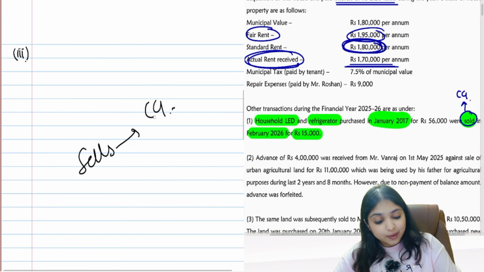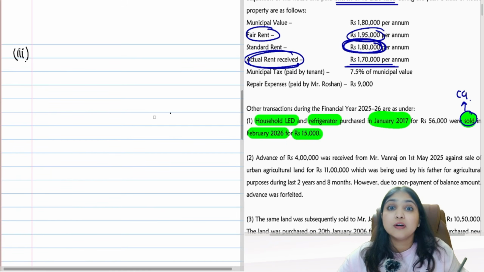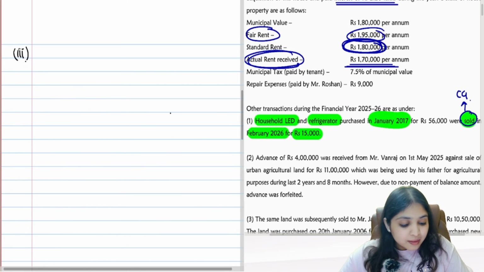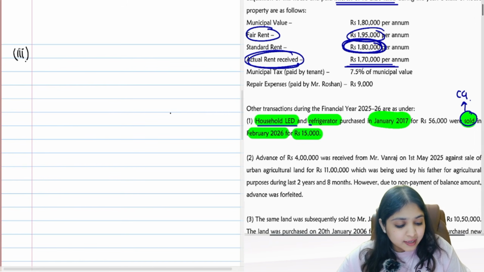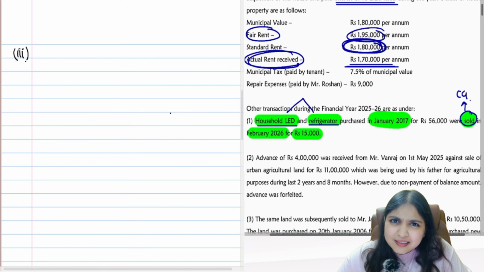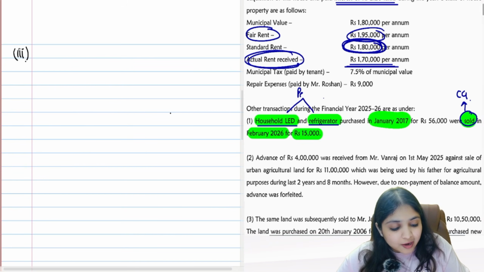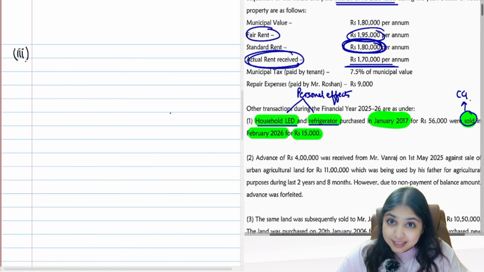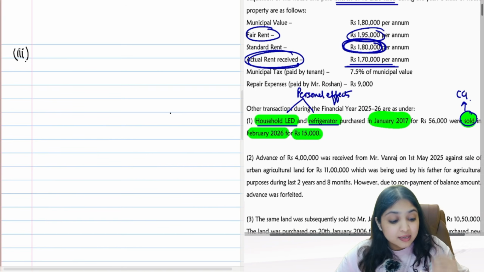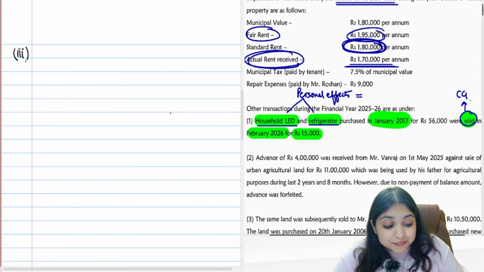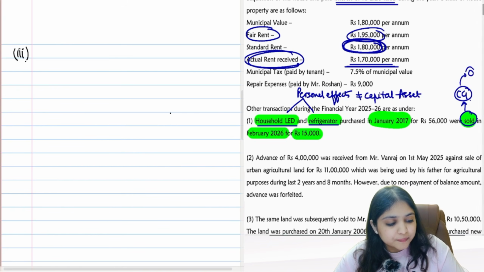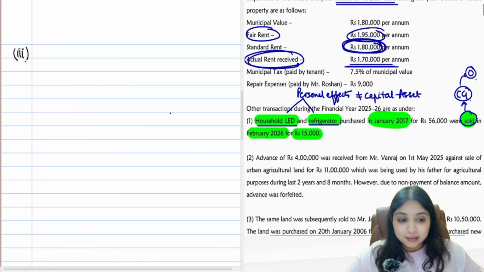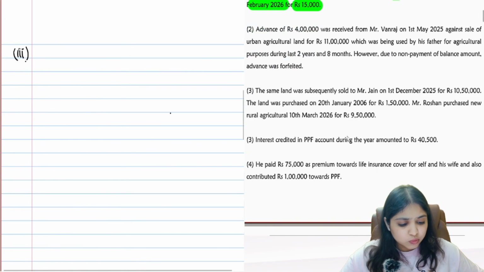But you know very well, capital gains comes into the picture only if I'm selling a capital asset. But you tell me, are household LED and refrigerator capital assets, guys? No, they are going to be personal effects. Personal effects means what? They are movable assets and I use them for personal purposes. So they become personal effects, and personal effects will not be capital assets. So because they are not capital assets, will there be any capital gains calculation? No capital gains calculation. So unnecessary, useless information.